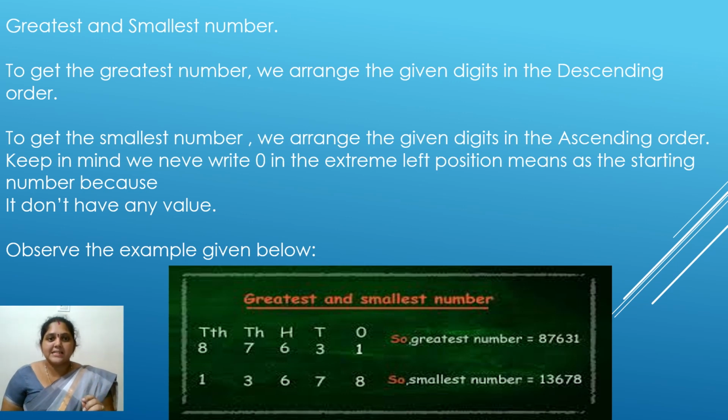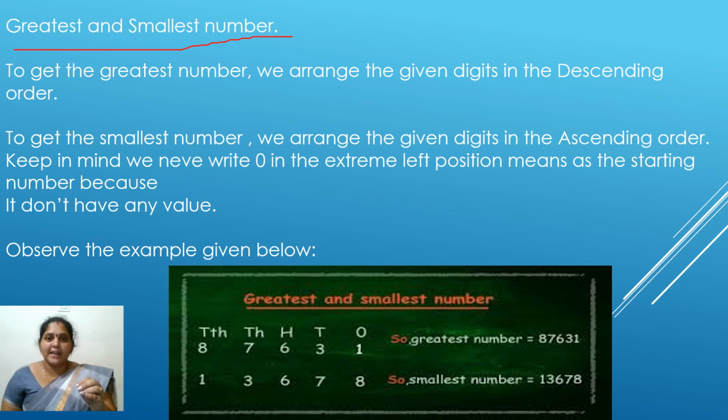Greatest and smallest numbers. How to frame greatest and smallest numbers? To get the greatest number, we arrange the given digits in descending order. As I told you before, what is meant by descending order? Getting the values from higher to low. That is, from higher to low means D is in the place value of 4. Right? If you come down, it is a descending order.